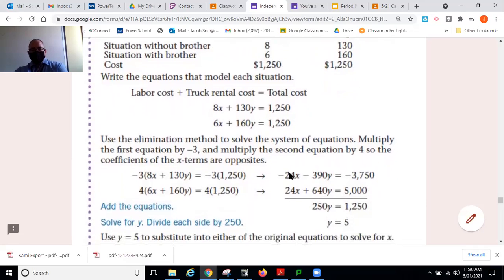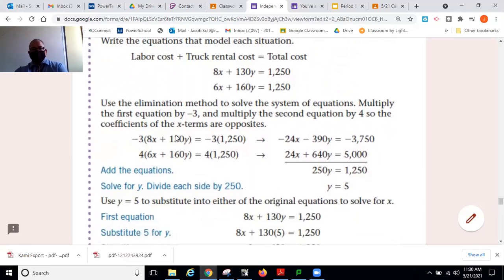Here is how that works. What we'd like to do is add up these two equations in a way that gets rid of one of the variables. If you remember from simple algebra, if I do something on one side of an equation, I've got to do the exact same thing on the other side of that equation. In this case, we're going to focus on the x variable and try to get rid of it.